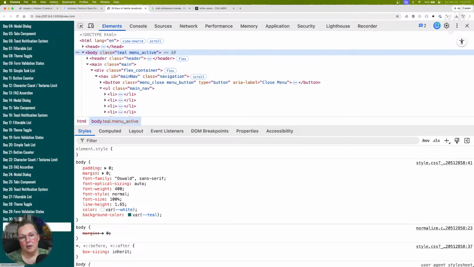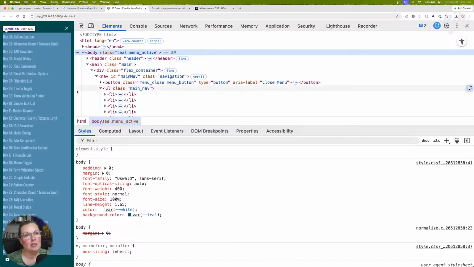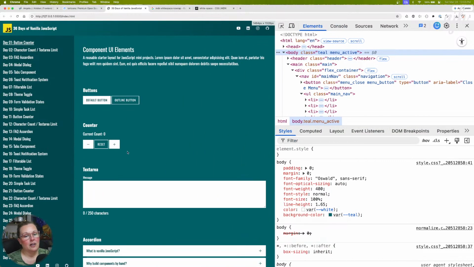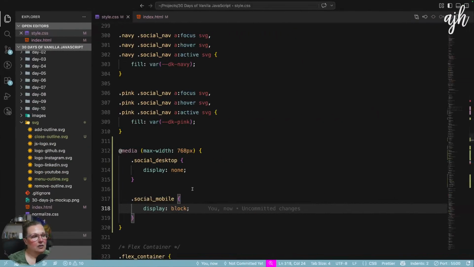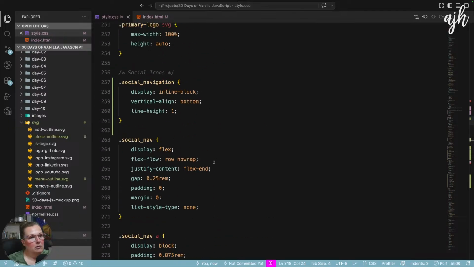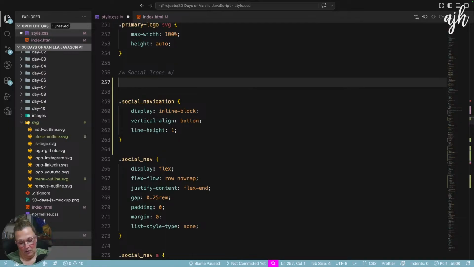All right, so we have to fix this a little bit, but that's okay. These are still mostly style. We just have to deal with the display properties, but we're headed in the right direction. Let's make sure that on desktop these are hidden. So the social mobile, we'll put it up here.